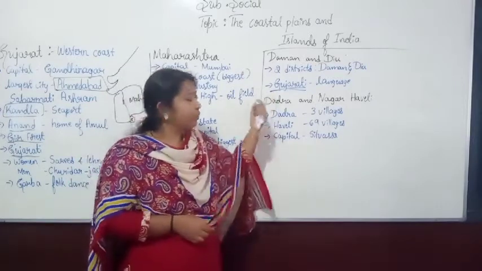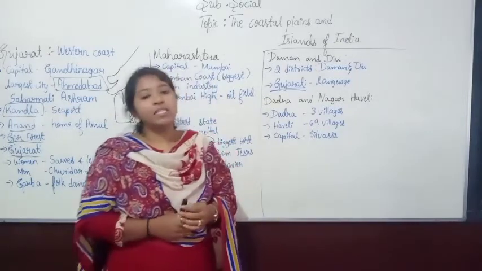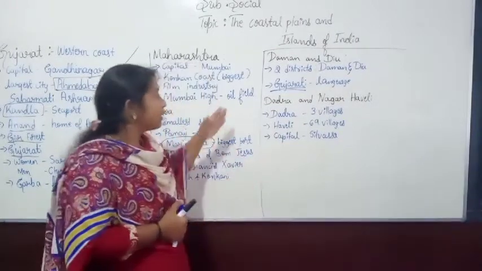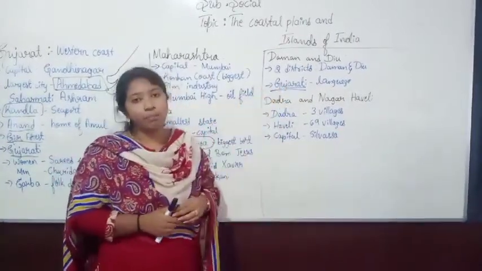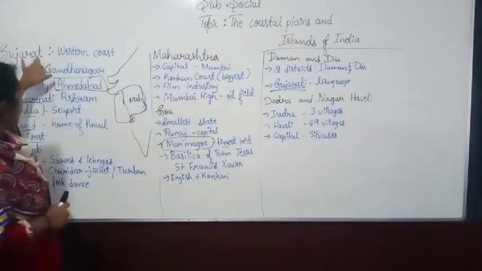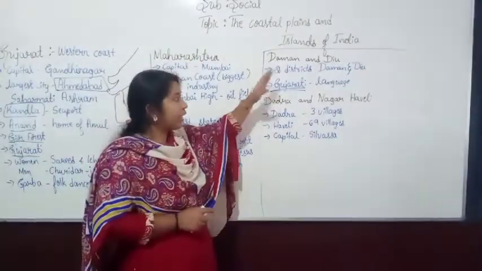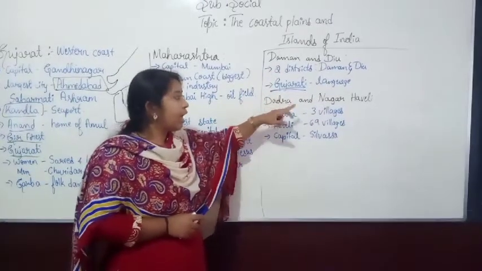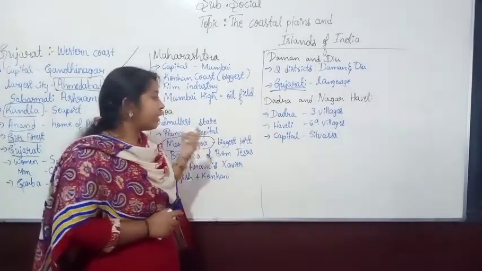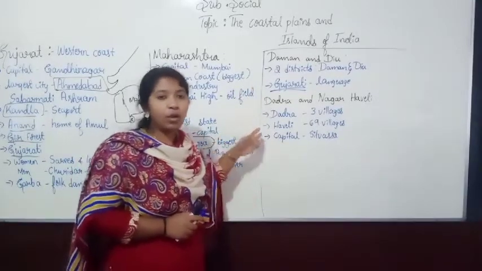Tribal people are mainly seen in Dadra and Nagar Haveli. They also grow ragi and some other important types of crops. So you should know that Gujarat, Maharashtra, Goa, then the Daman and Diu union territory and the Dadra and Nagar Haveli union territory are the most important ones. Okay, clear?